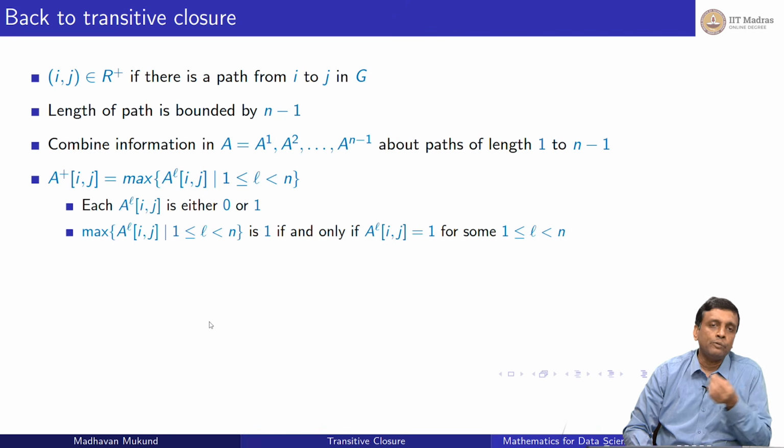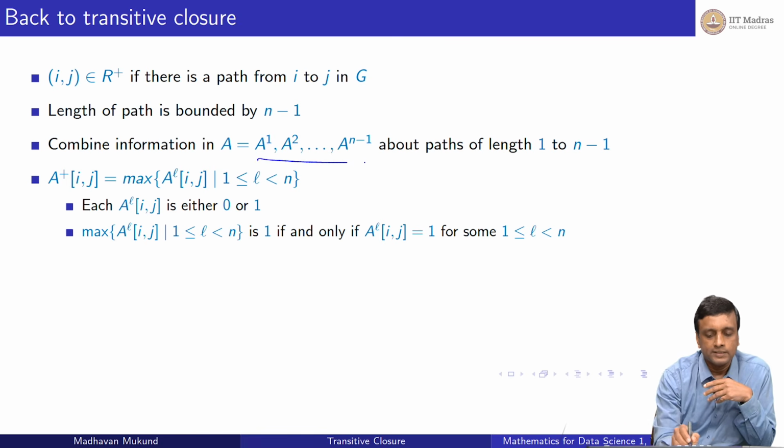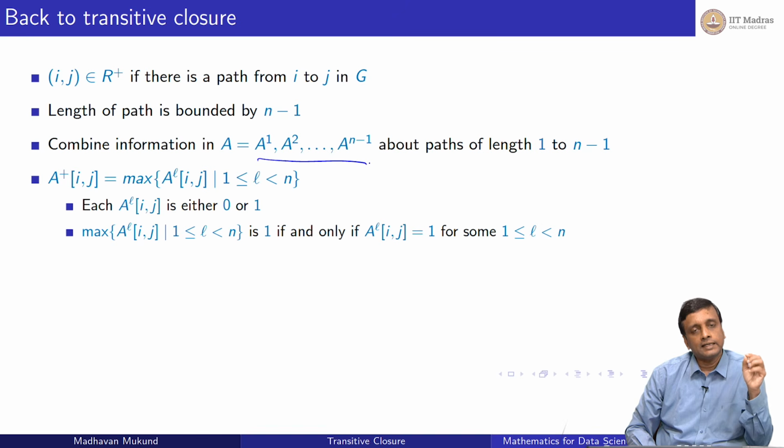But if there is a 1 anywhere, in any one of those L positions from 1 to n minus 1, if any one of them is 1, then the max will become 1. If there are paths of length 3 and 7, it will still be 1 because max of 1 and 1 will remain 1. So by taking max, we are just recording is there at least one 1 in that sequence or not. Sequence meaning across all these matrices in the ijth position, is there at least one of these matrices which has value 1 at ij? If so, the max will give me 1. If all of them are 0, max will give me 0.